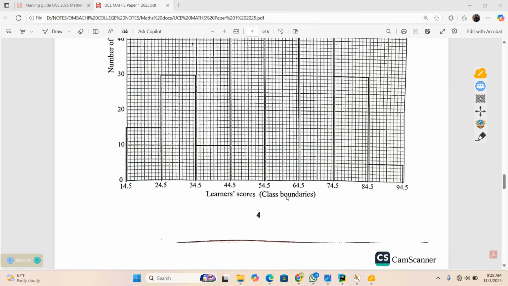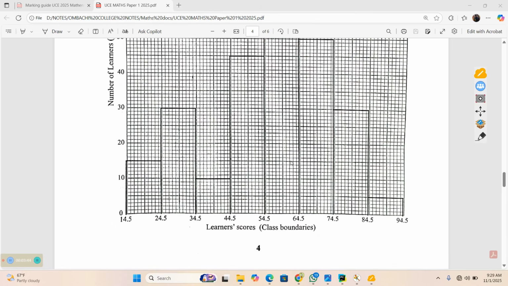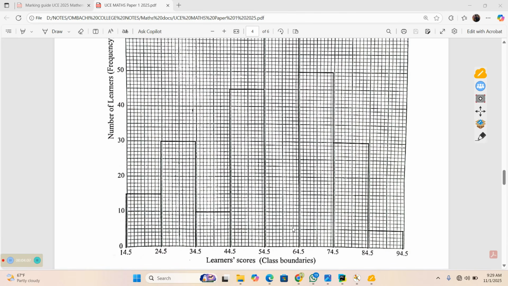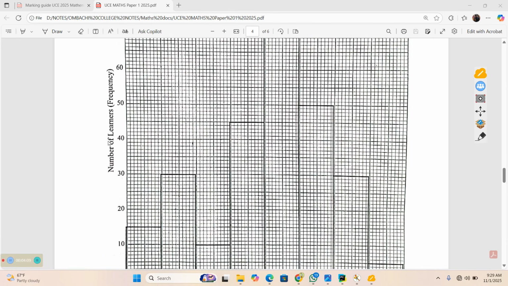The class boundary. So from this graph here, we can be in a position to establish the frequency distribution table, which will be containing the scores of the learners, obtained from the class boundaries, plus their corresponding frequencies. So the frequency is given here.